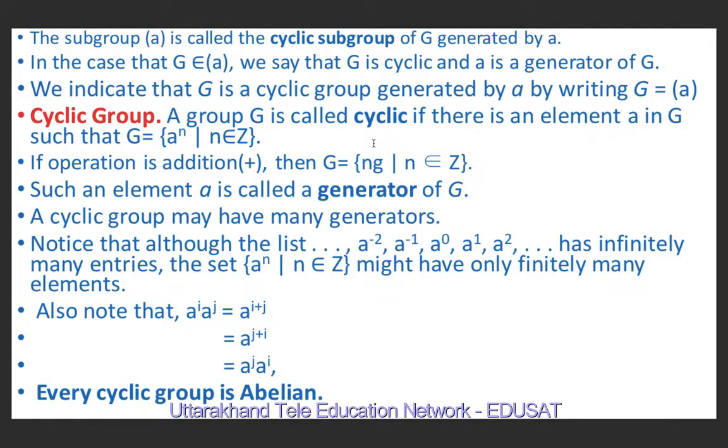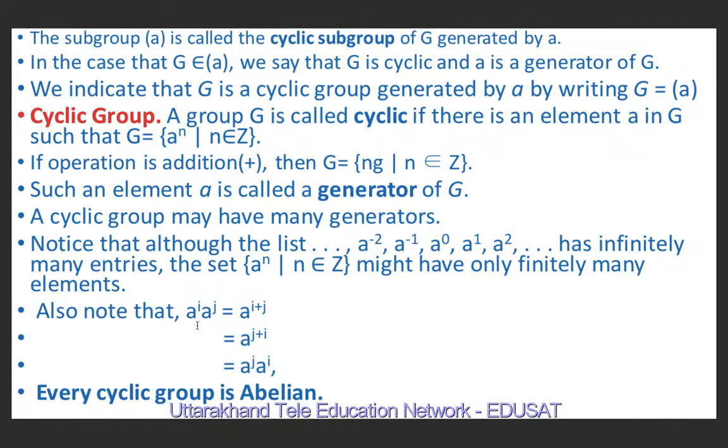A cyclic group may have many generators. Notice that although the list, a raised to power minus 2, a raised to power minus 1, a raised to power 0, a raised to power 1, a raised to power 2, extending on both sides, has infinitely many entries, the set a raised to power n such that n belongs to Z might have only finitely many elements. There may be infinitely many entries, but the cyclic group may have only finitely many elements, because there may be some repetition of elements.